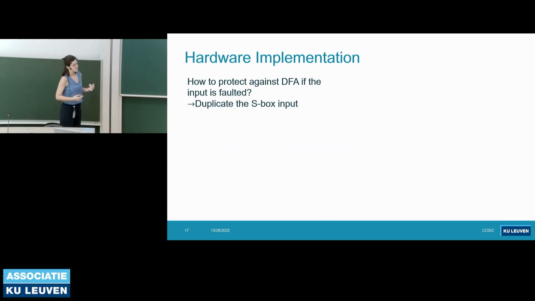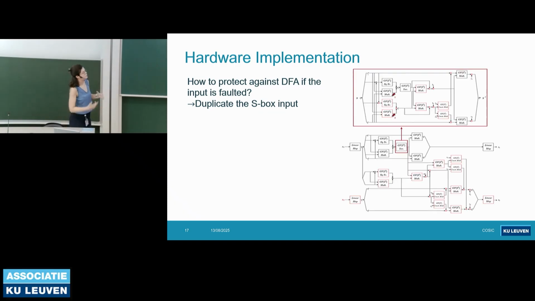And now we figured out how we can protect against statistical attacks and also differential attacks, when the fault is injected somewhere in the middle. But what happens if we inject a fault to the S-box input, because we exploited it in the RS-mask? To protect against this, we just duplicate the input, and we compute the additional circuit on the new input. So all the red components you see here are coming from the expressions we derived in the previous slide.